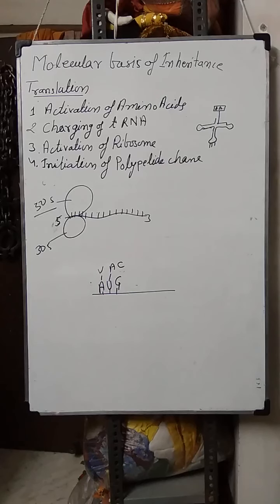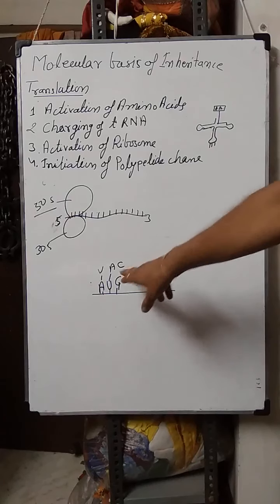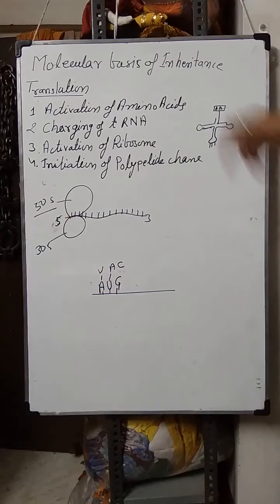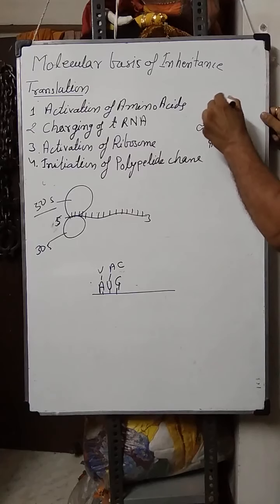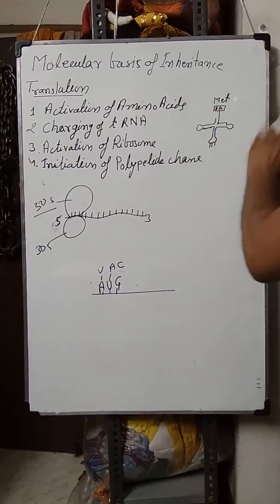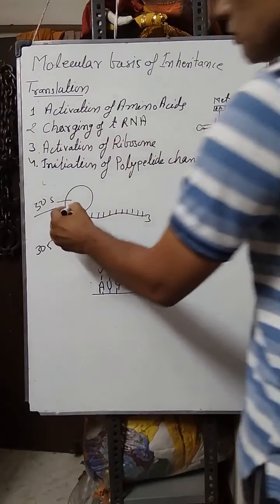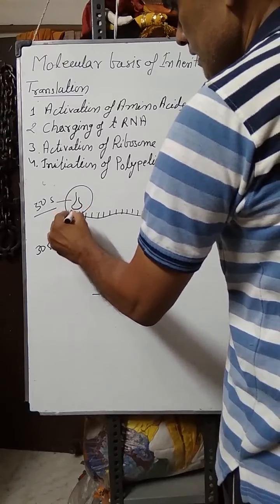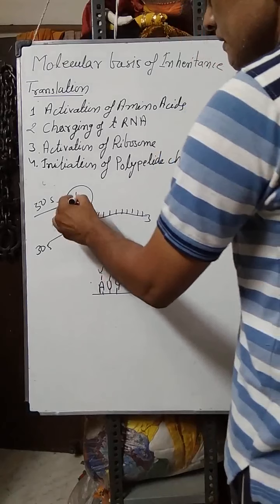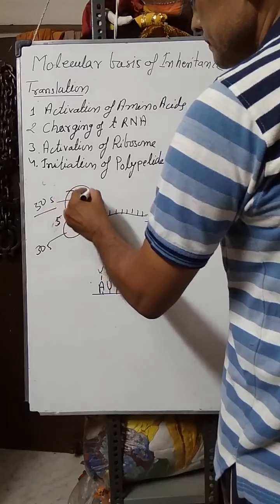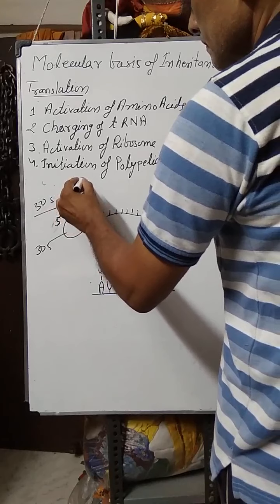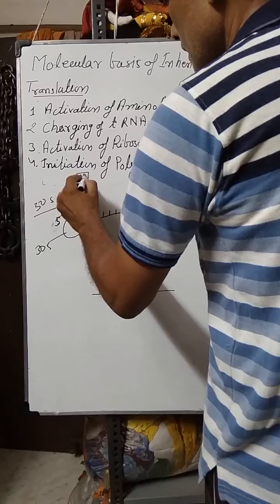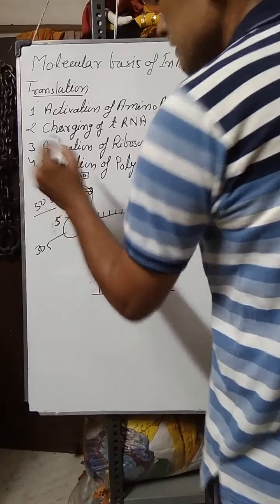So in the transfer RNA these 3 anticodons are there, uracil, adenine and cytosine, attached with the amino acid methionine (MET), which is transferred to the site of protein synthesis here, that is AUG and UAC. This is the first amino acid.